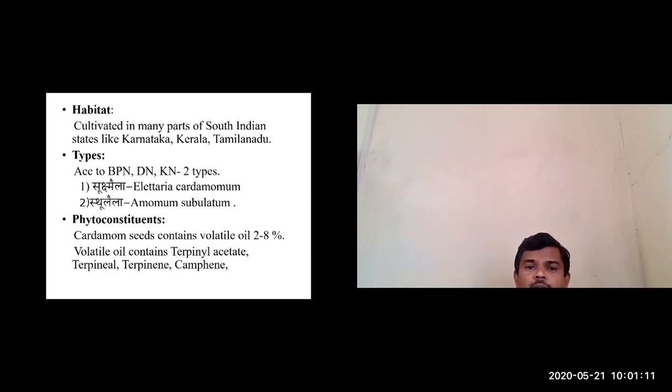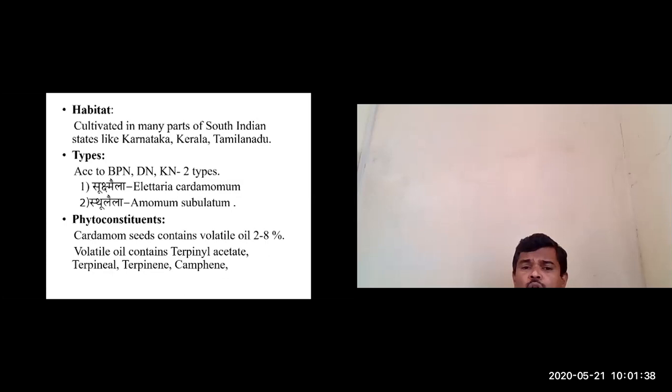Next, we'll move to the types of Ela. There are two types according to Bhavaprakash Nighantu, Dhanvantari Nighantu, and Kaiyadeva Nighantu. The types are based on the size of the fruit. One is Sukshma Ela, and another one is Sthula Ela.